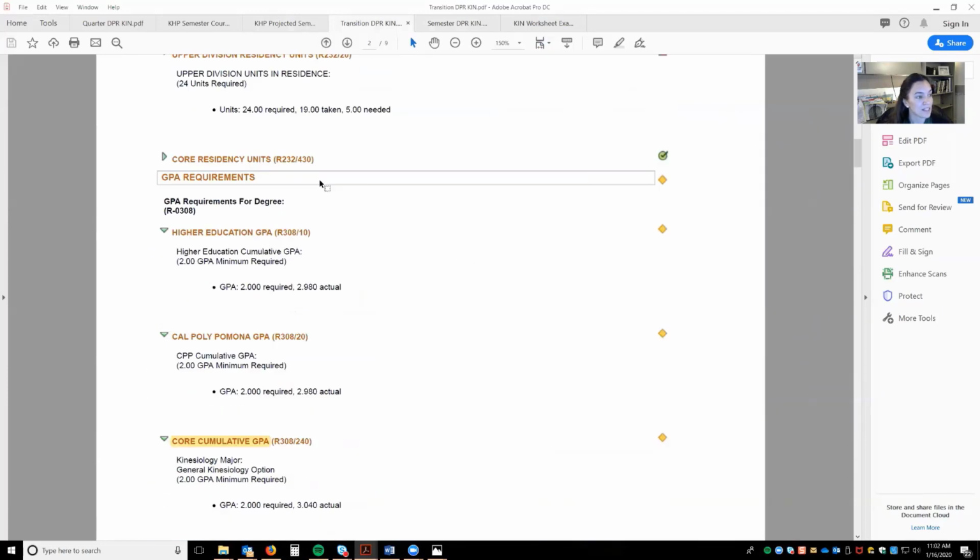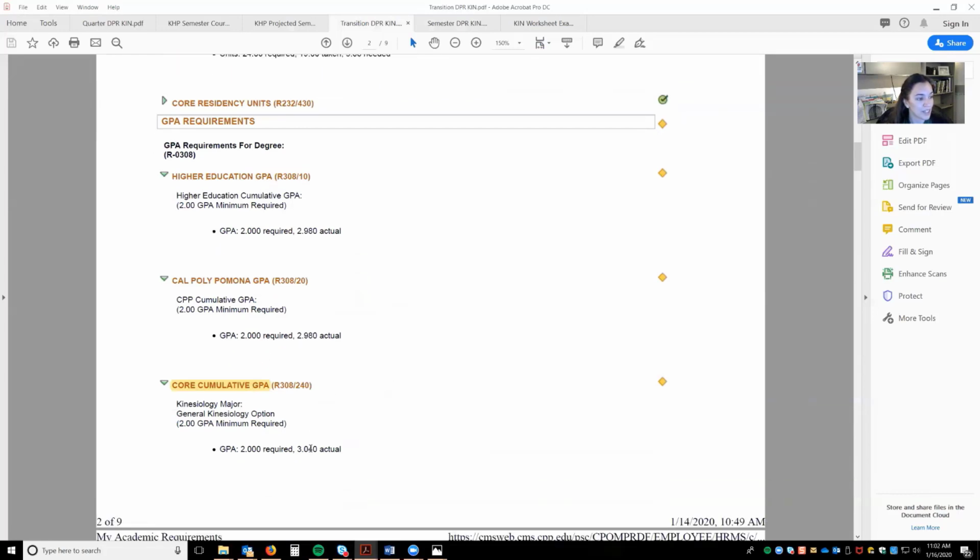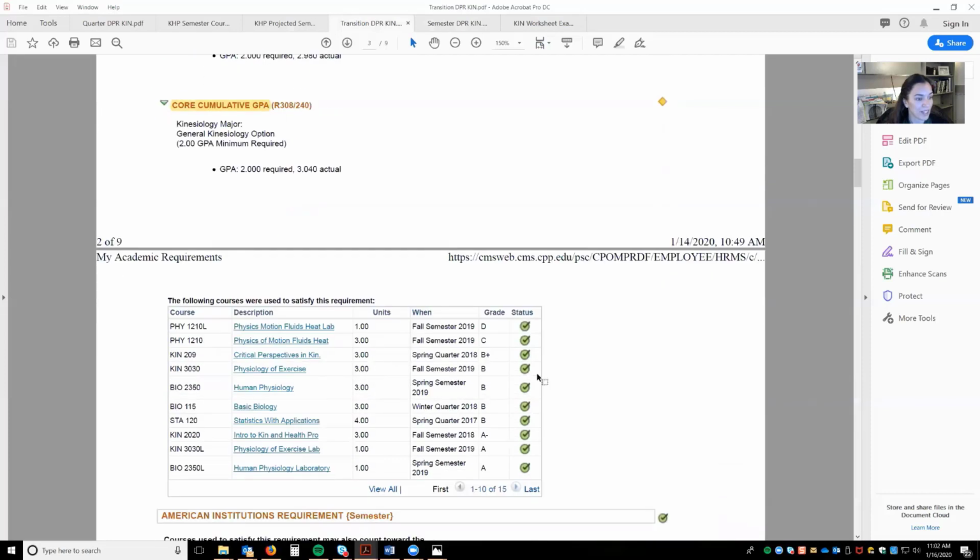Let me point out some things to you. Many students do not know where to find their core GPA. There is a box titled GPA Requirements. You can see all three of your GPAs, your higher education, your Cal Poly, and your core. So Jen's core GPA is at 3.0. All three of these GPAs need to be a 2.0 or above for you to graduate. So these are all the courses that are counting towards Jen's core. Again, core is just those core requirements for your degree.